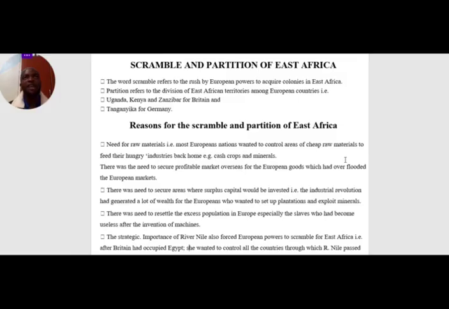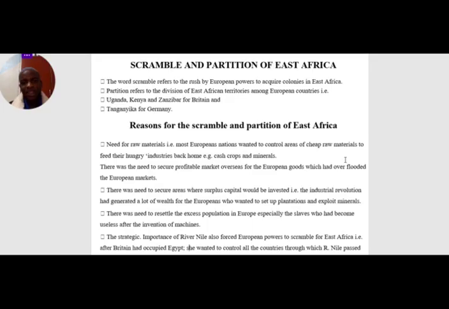The only areas that they saw may be approachable in terms of minerals was East Africa. So they rushed for East African territories, hoping that in these areas they would find very cheap raw materials that they could use to feed their home industry. So that is one of the factors that made them rush for East African territories.